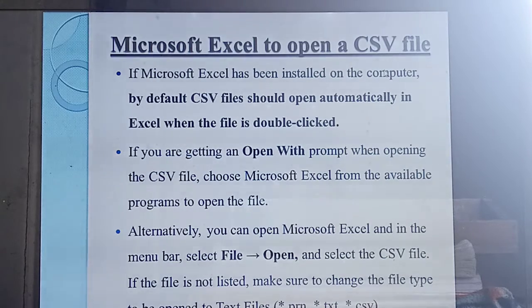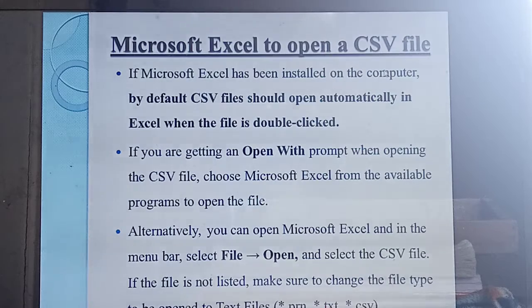Now you have studied how to create a new CSV file. Now you are going to study how to open a CSV file. If you have installed Excel software in your computer, by default the CSV file will open automatically in Excel.